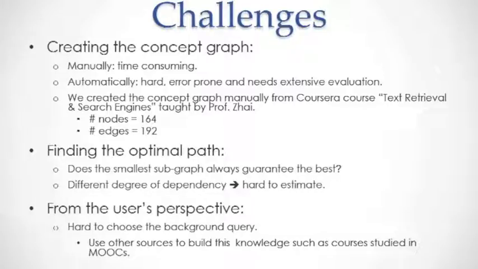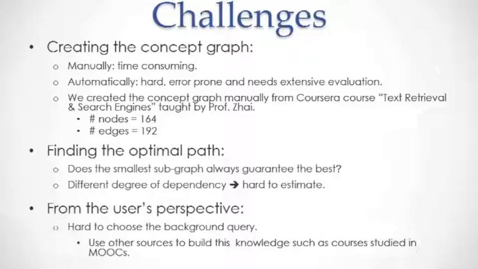We created the concept graph for this study manually by using the Coursera course, Text Retrieval and Search Engines, taught by Professor Jai. Our total number of nodes is 164 and our total number of edges is 192. The other problem or challenge was finding the optimal path.